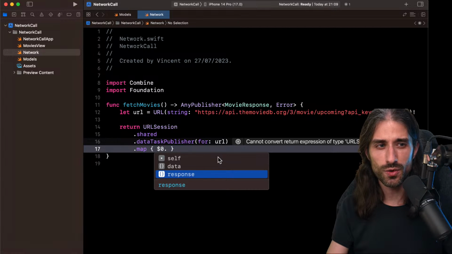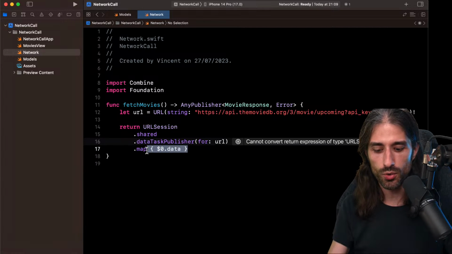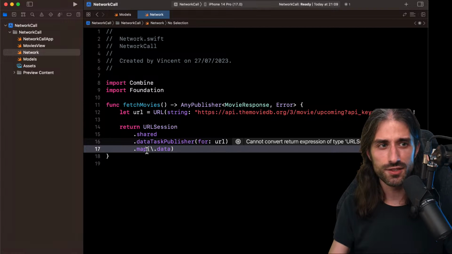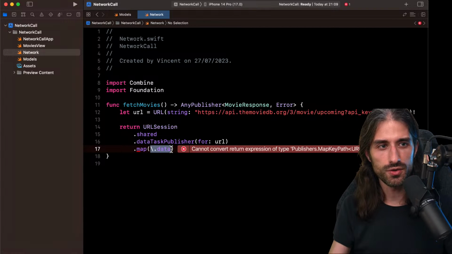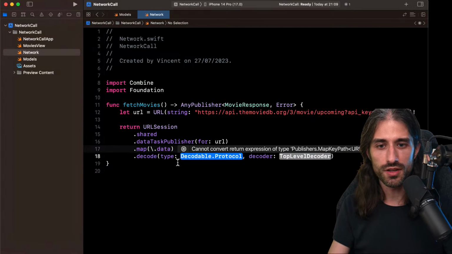The response is actually the HTTP response. So it's like the status code, the headers, the metadata of the response in a way. And the data is the body, the binary data that you got. So here I'm only interested in the data. By the way, you can also use a key path syntax here if you prefer that. It's not part of Combine, it's just a nice convenience API of Swift that can turn a literal key path into a closure. And then on it, we can call decode because we have a pre-made method for that.